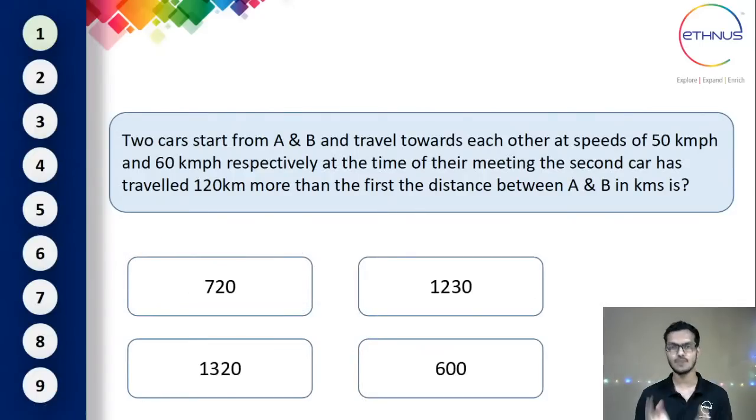This was one of the questions asked in the TCS NQT Mock Test 2. You can see on the screen: two cars start from A and B and travel towards each other at speeds of 50 km per hour and 60 km per hour respectively. At the time of their meeting, the second car has traveled 120 km more than the first. The distance between A and B in kilometers is? So they're asking the distance between A and B. If you had answered this in the examination, please let me know in the live chat. You can just type which among these four is the correct answer, and I'm going to tell you the solution also for this problem.